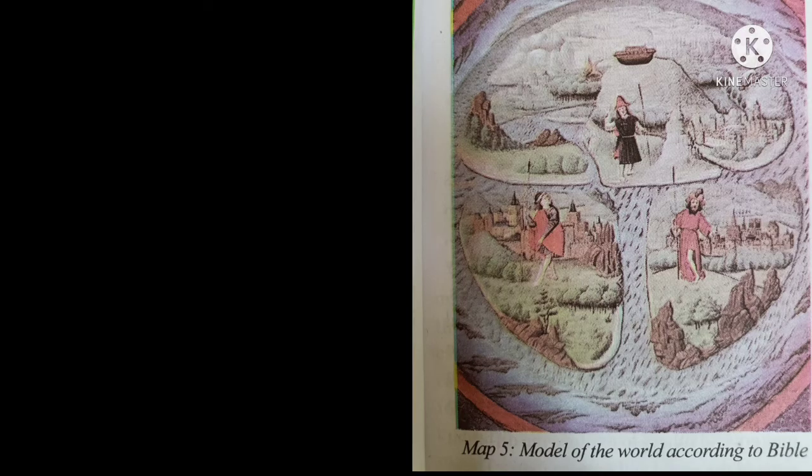This really was a model of the world according to the Bible. It is surrounded by oceans and is divided into 3 continents: Asia, Europe and Africa. Of these, Asia was considered the largest and the most important, as it had Jerusalem, which was the birthplace of Jesus Christ. It is therefore also shown on the top. Europe and Africa are shown at the bottom and in a smaller size.